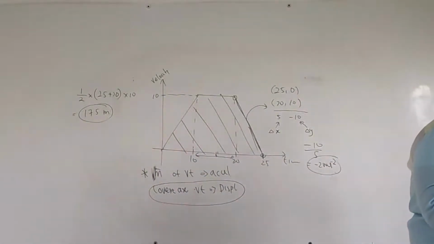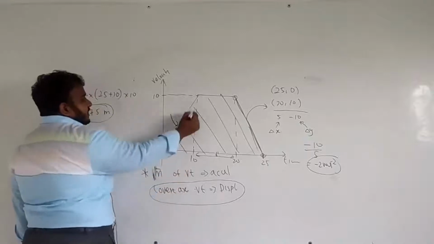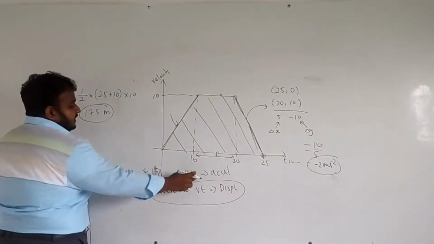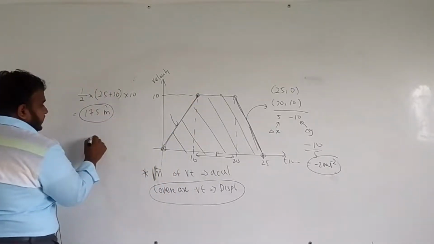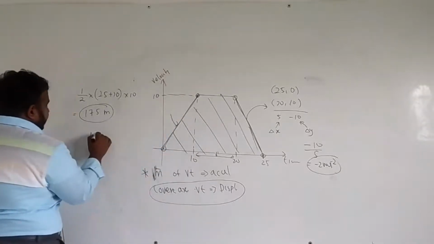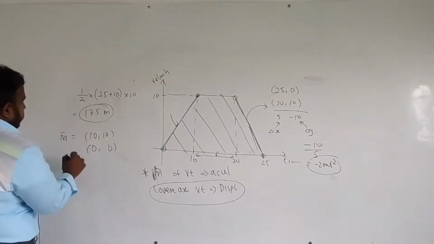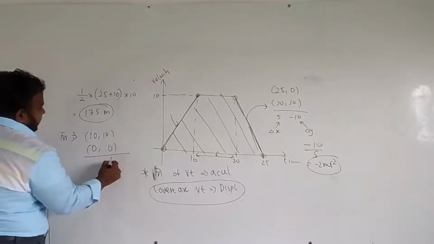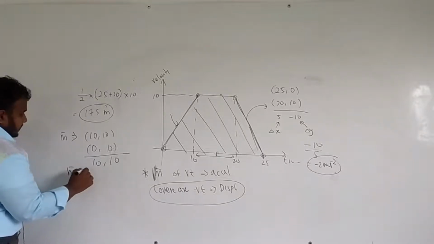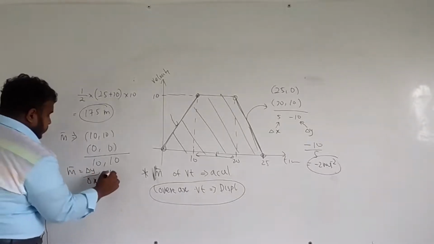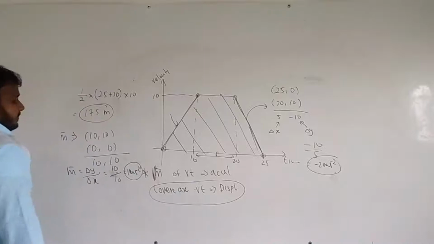And the third question, the acceleration of the object is 10 m/s². So the acceleration takes place here. Acceleration is given by the gradient. So now calculate the gradient of these 2 points. Take 2 coordinates, the 0,0 coordinate and then the 10,10 coordinate. I need to find the gradient. If I subtract one from another, it's going to be 10 and 10. So m equals delta y over delta x, that is equal to 10 divided by 10, 1 m/s², 1 meter per second per second.